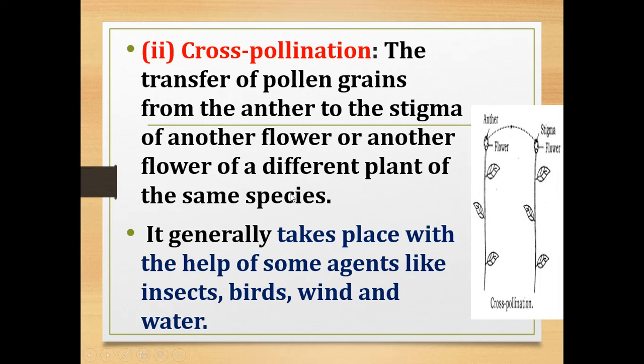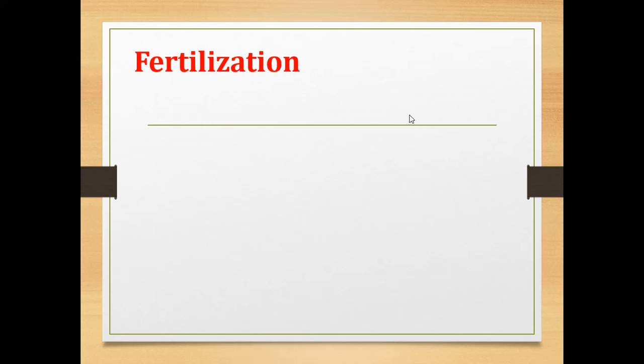So here you can see the cross-pollination. The pollen from the anther of one flower is transferred to the stigma of another flower. Then it is called cross-pollination. Now what is meant by fertilization?